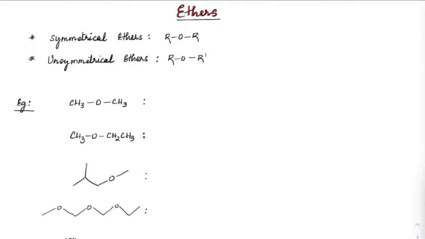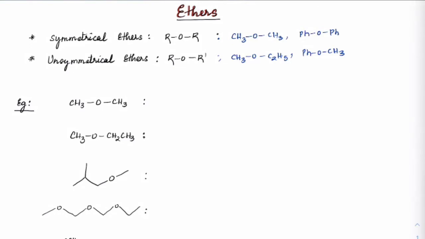So in ethers, we will mainly look up SN1 and SN2 type of reactions. When it comes to ethers, the first thing we need to know is that we can have symmetrical ethers or unsymmetrical ethers. Symmetrical, in a case, we can have the same alkyl groups on both sides, like this, Ph-O-Ph. These are symmetrical. Unsymmetrical, as in we can have two different alkyls, or you may even have aryl and alkyl groups. These are unsymmetrical types of ethers.